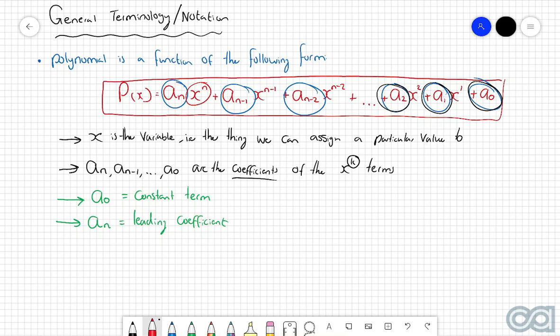So we call the a subscript n coefficient the leading coefficient because if you order all the different terms from highest powers of x to lowest powers of x, then this will always be first because it's attached to the term with the highest x power. So once again, just to quickly summarize, the constant term is called the constant term because it doesn't change its value no matter what the value of x is. And we call the leading coefficient this because it is the coefficient of the term with the highest x power.